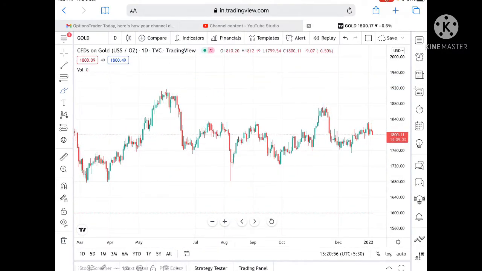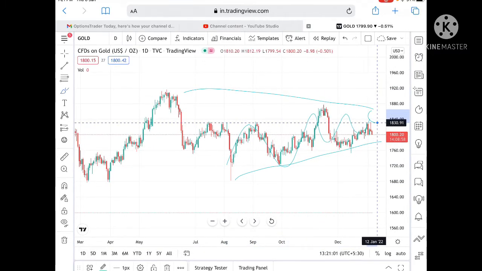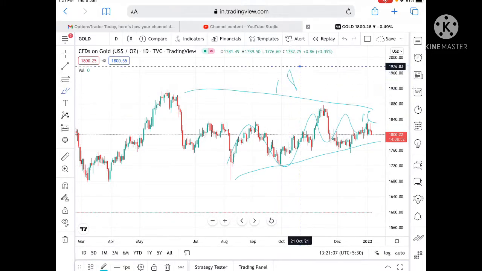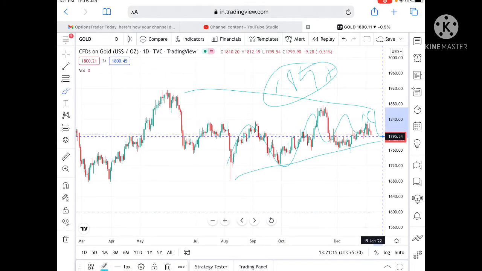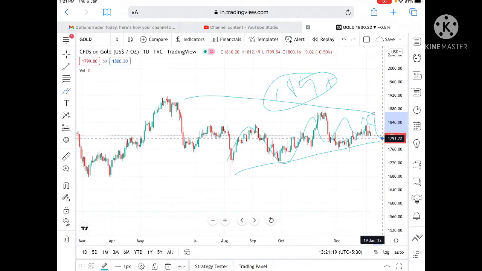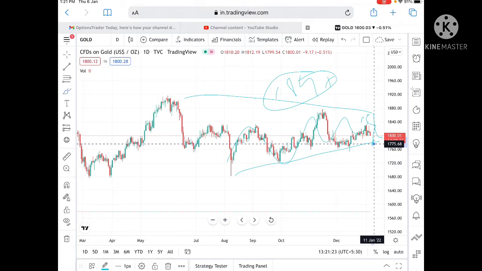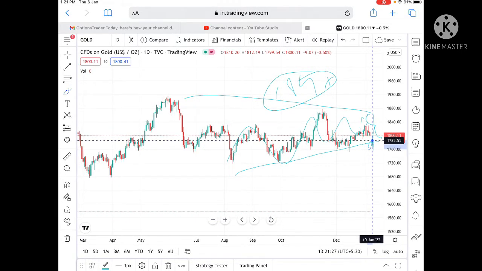So now if we look at a longer view, I have already told you that if it sustains above 1829, it can go further high to a level of 1835, and from there a level of 1840 and 1845. But if the price goes below a level of 1800, it can go and touch a level of 1790 also, and from there a level of 1775, and from there a level of 1760 also. And it can go further low.